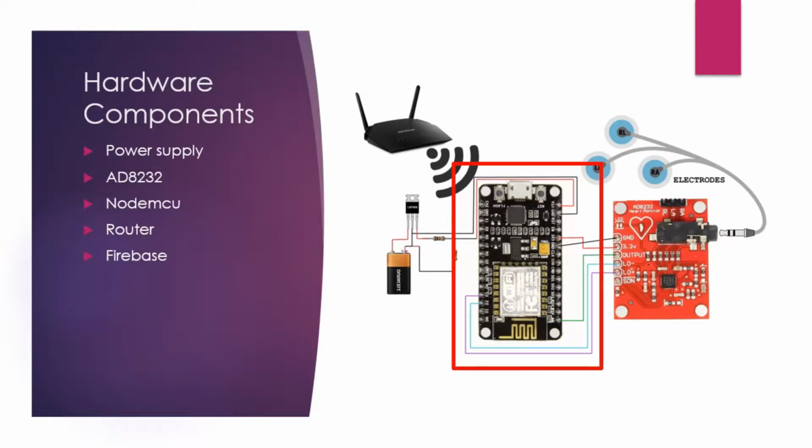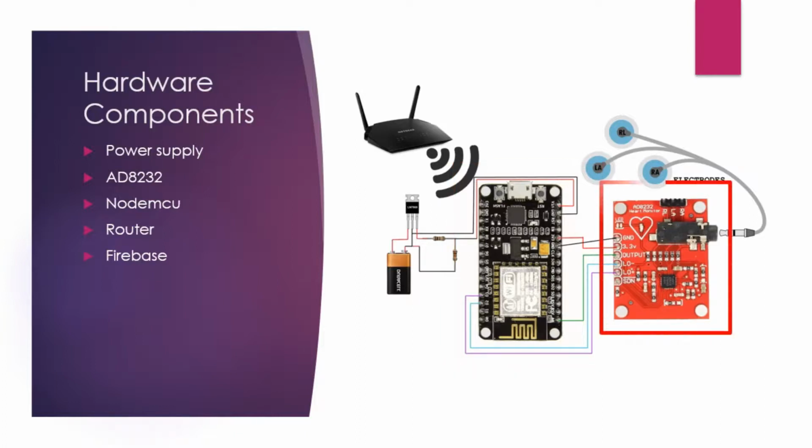The ECG sensor also needs 3.3 volts and ground. So we have taken the 3.3 volt output pin of NodeMCU and connected it to AD8232. The output given by AD8232 is an analog output, so it goes to the A0 pin of NodeMCU. The LO plus and LO minus pins indicate whether the electrodes are connected to the body or not.